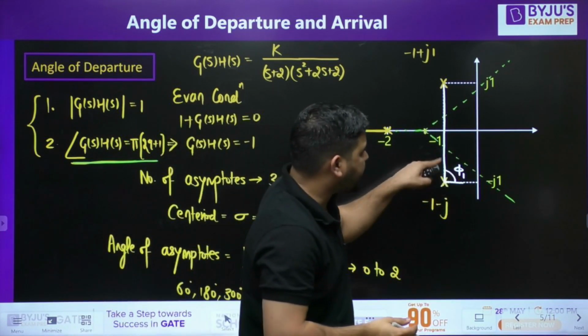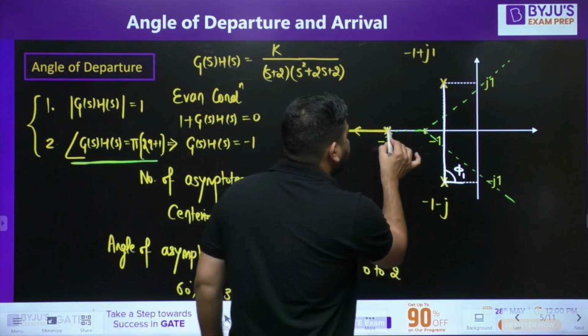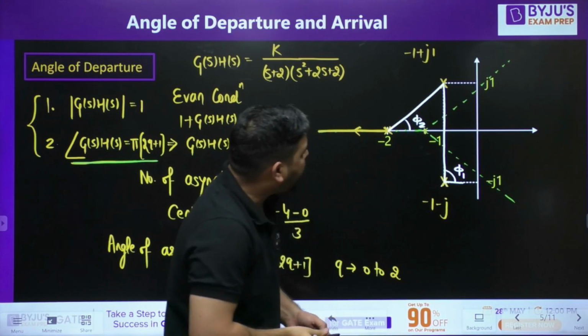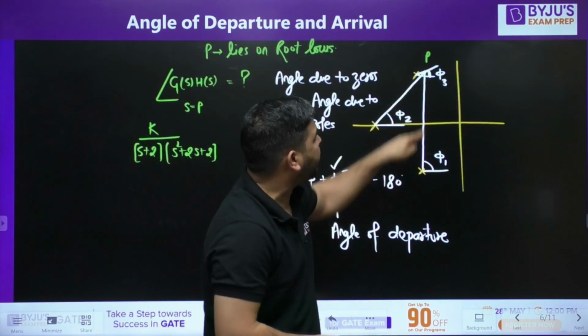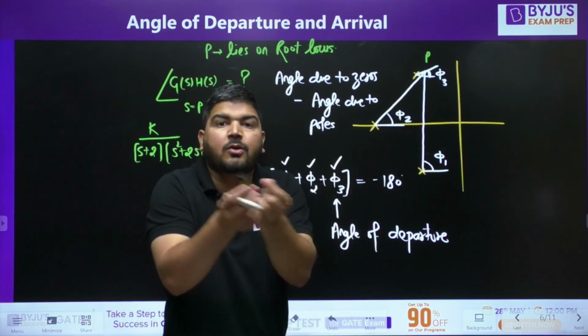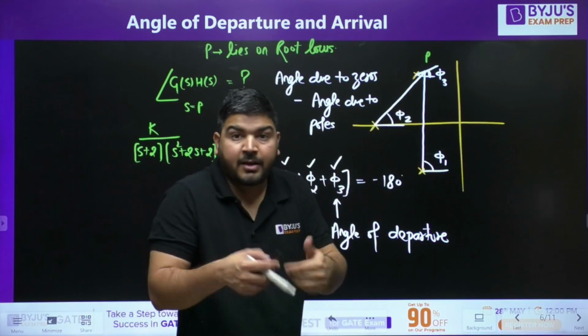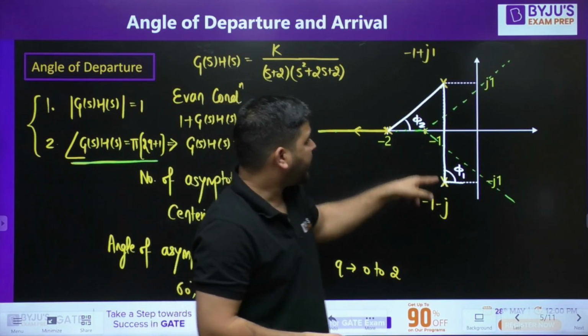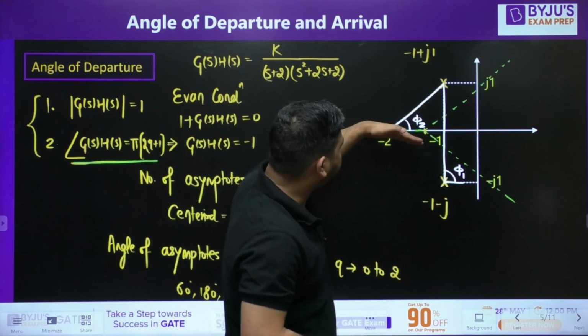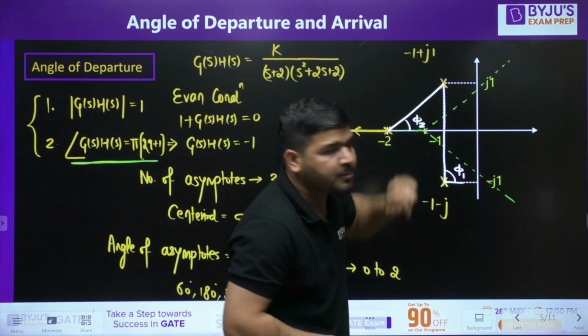And you can see that this angle is 90. And phi 2 is this angle. Actually, phi 1 and phi 2 have to be measured from point P. But P is very close to the pole location, so we can use an approximation. We can use that phi 1 is the angle from this pole to this pole, and phi 2 is the angle of this line from this pole to this pole.